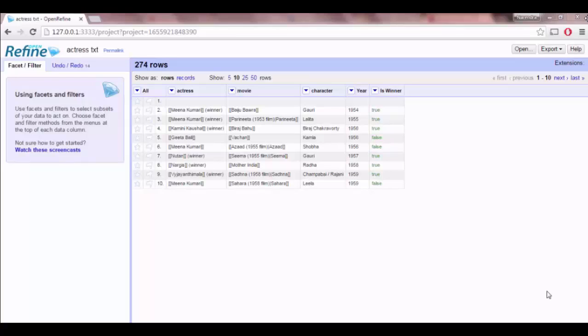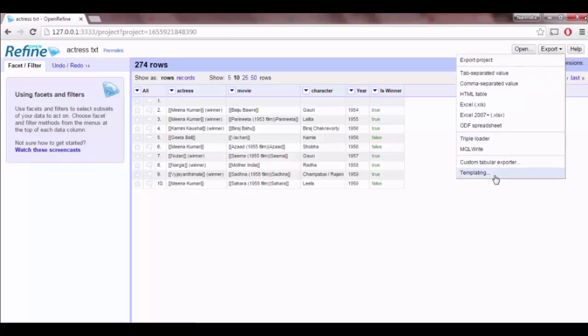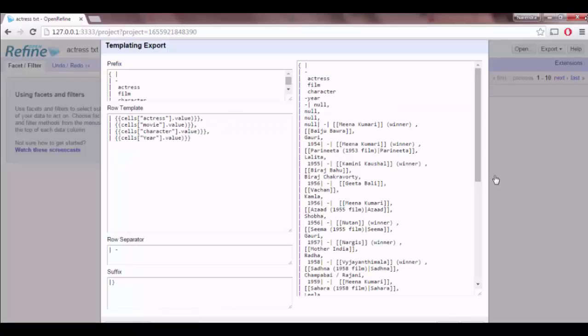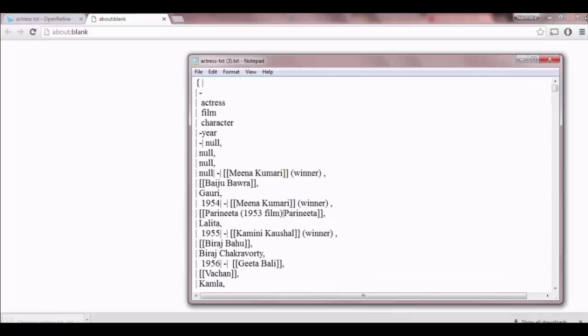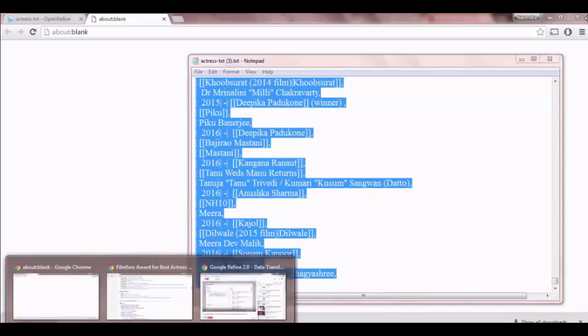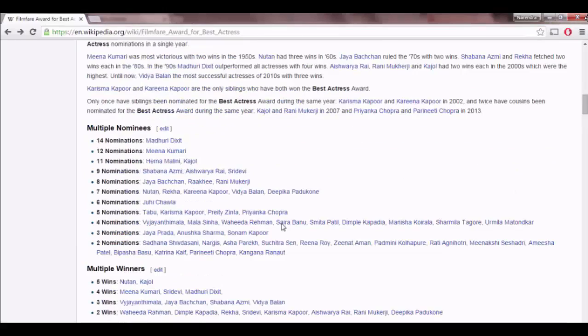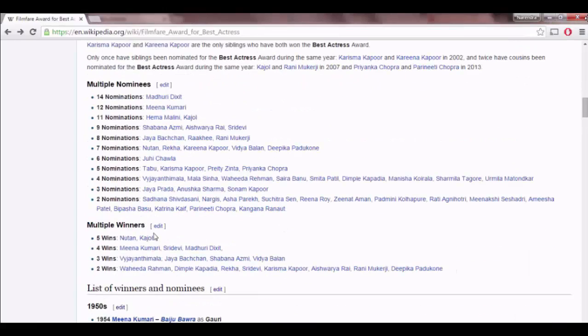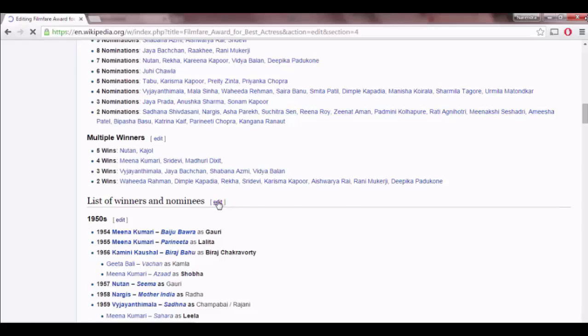Suppose if we need this to be generated as a wiki text, then we have an option for exporting. By clicking on template, by default templating export provides a template that generates JSON object, but we need to make some changes to generate wiki text. By clicking on export option here, it will generate a file which contains all the information of the actors and nominees for the last 15 years. Copy paste that information into the wiki so that we can see all the information in the table format.